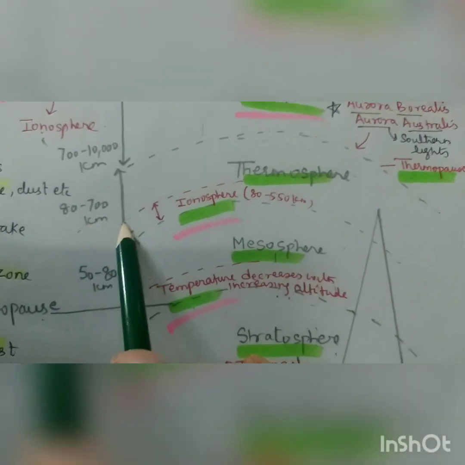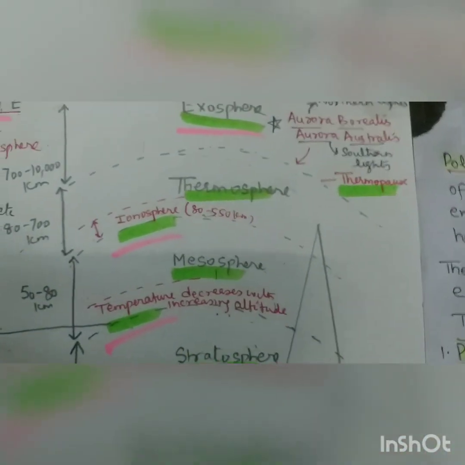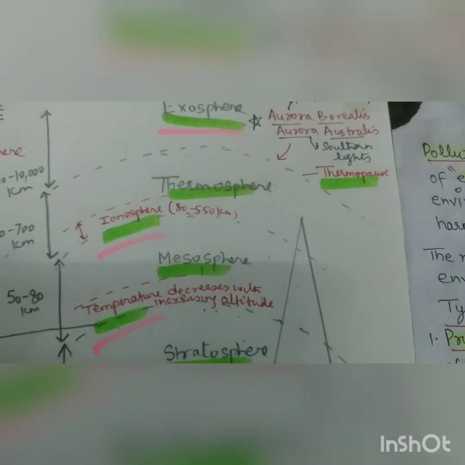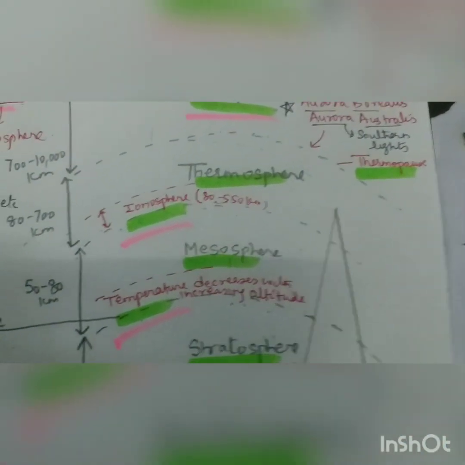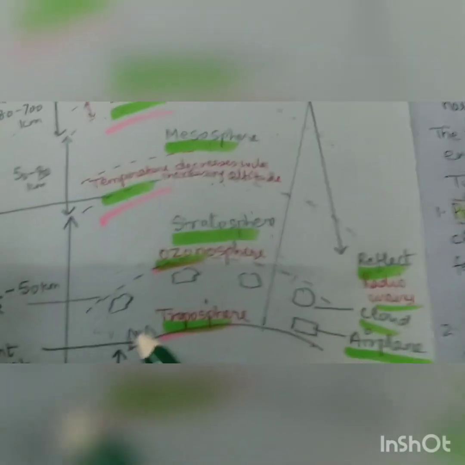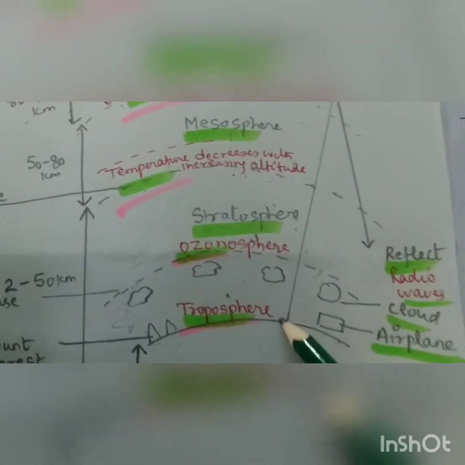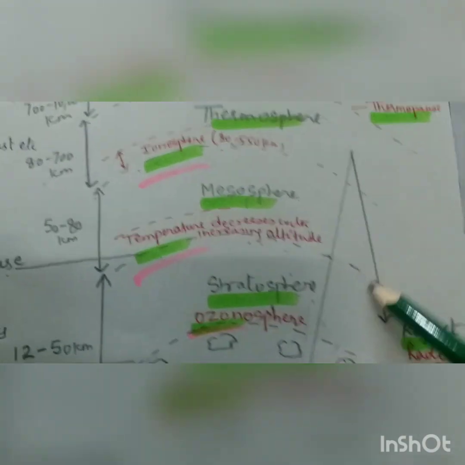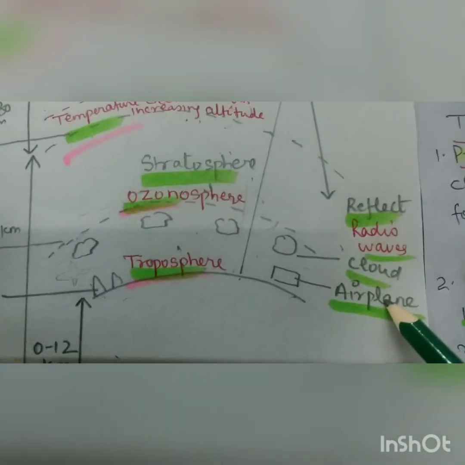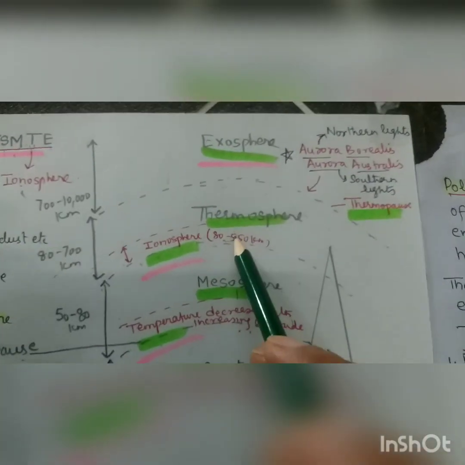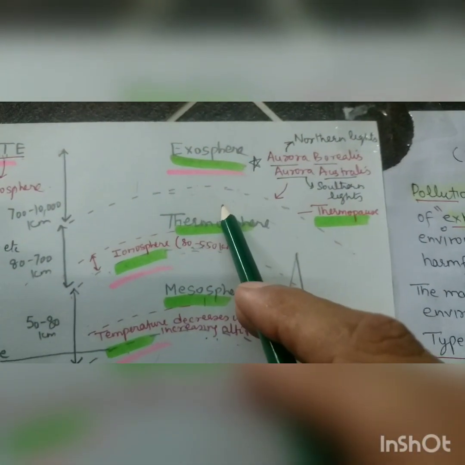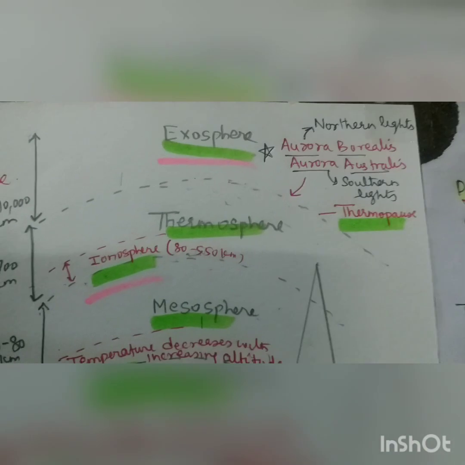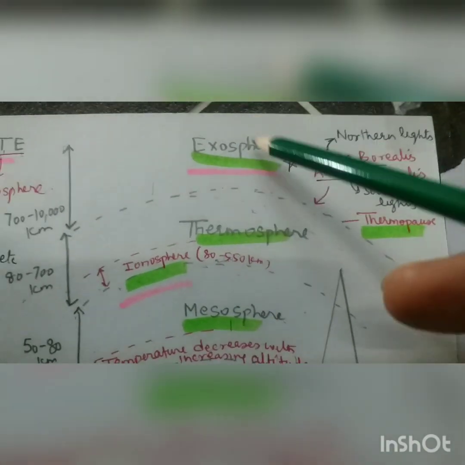the thermosphere, which is from 80 to 700 km, and here also the temperature varies. From 80 to 500 km there is a layer called the ionosphere, and it is from the ionosphere that the radio signals projected from the Earth reflect back. Then we have the thermopause, which separates the thermosphere from the exosphere.